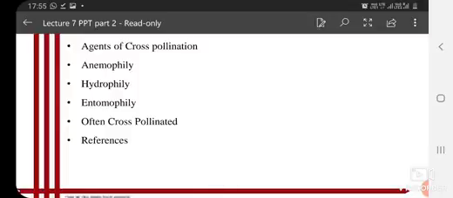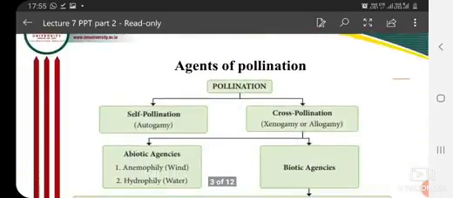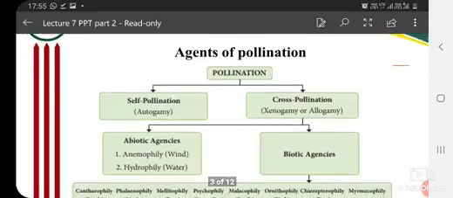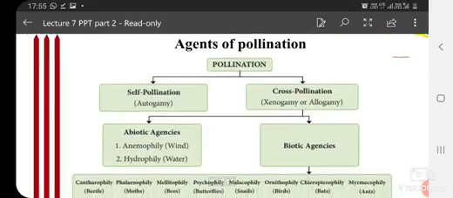On all of these I will show you some examples also, and after that I will tell you about often cross-pollinated species, and then the differences. So these are the agents of cross-pollinated crops, meaning, for pollination, what agents cross-pollinated crops need.